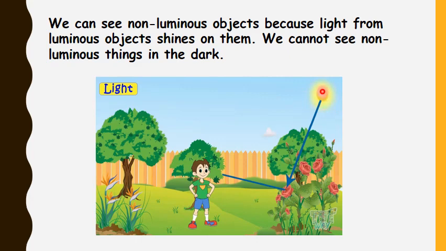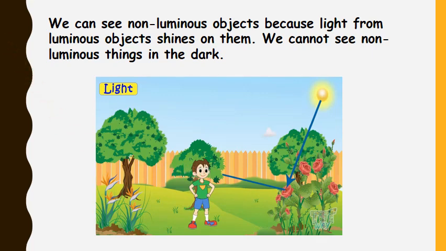Light comes from the sun, falls on that flower, and then we are able to see that flower. The sun is a luminous object, but this flower and trees are non-luminous objects. So from a luminous object light falls on a non-luminous object, and then we are able to see that object, but we cannot see non-luminous objects in the dark.